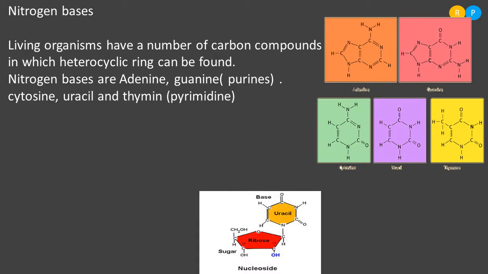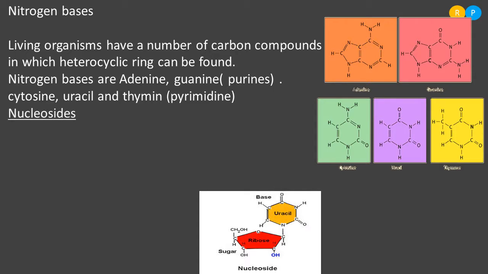These nitrogen bases are sometimes found attached with a molecule of sugar in the cytoplasm, because we know that the micromolecules are prominently present in the cytoplasmic region, right? When they are found in the cytoplasmic region, they are attached with a molecule of sugar in order to form a compound called nucleosides.